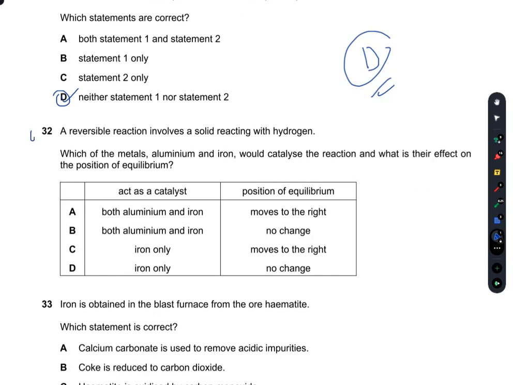Question number 32. A reversible reaction involves a solid reacting with hydrogen. Which of the metals, aluminium and iron, would catalyze the reaction, and what is their effect on the position of equilibrium? Now, a catalyst has nothing to do with the position of equilibrium. So A and C are incorrect. Now, in a reaction with hydrogen, there is aluminium and ferrum.